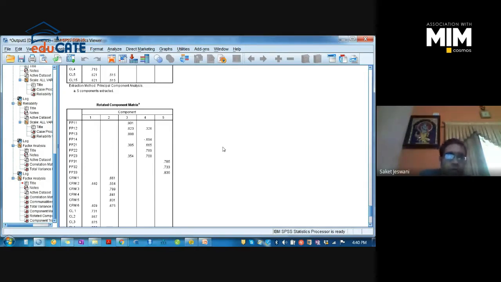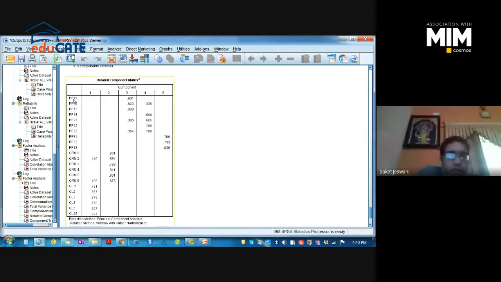So in the rotated component matrix, these values are important. These values should be greater than 0.7. I said already, anything less than 0.7 has a problem, and anything less than 0.5 has to be discarded. You can consider loading values greater than 0.5, but any values less than 0.5 have to be discarded. It means that particular item has to be discarded. That is not good enough as far as validity is concerned, right?